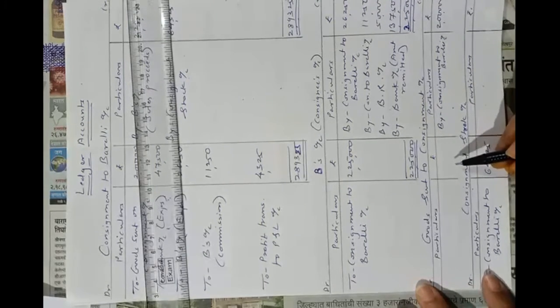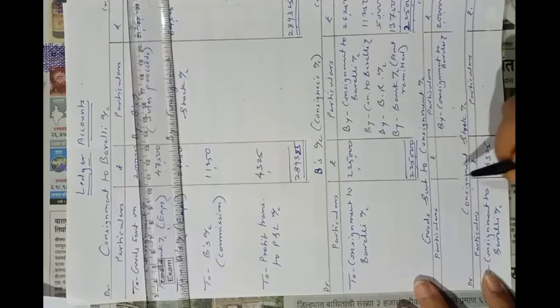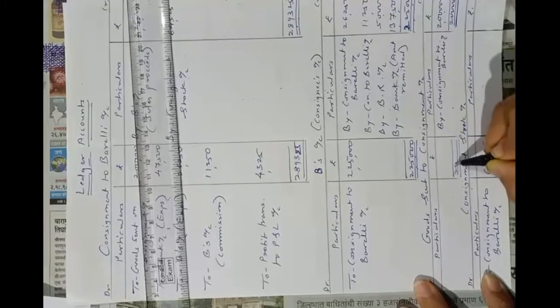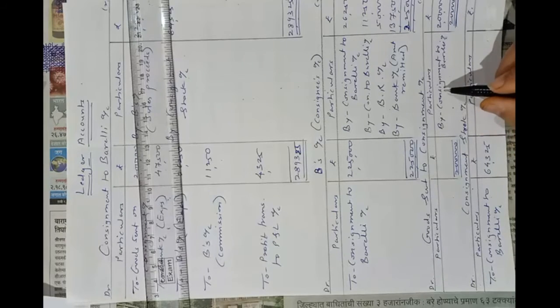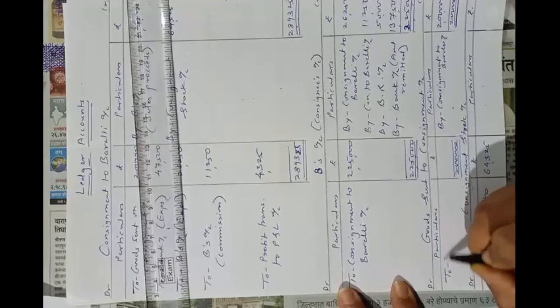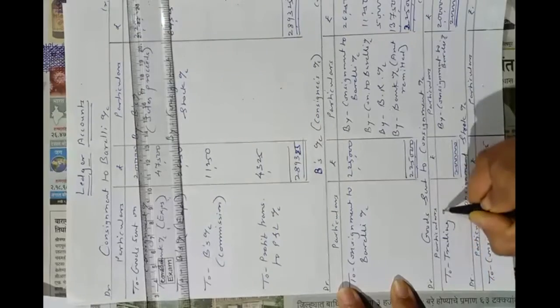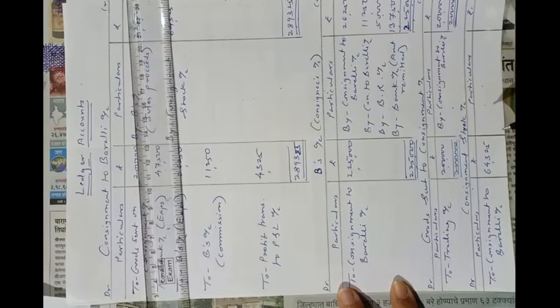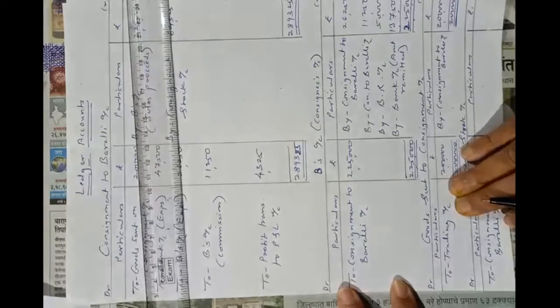Now we will tally the remaining accounts. $2 lakhs. Goods sent to consignment account. Here 2 lakhs amount is given. This will be transferred to trading account. 2 lakhs. Understood? This amount will be transferred to the trading account.